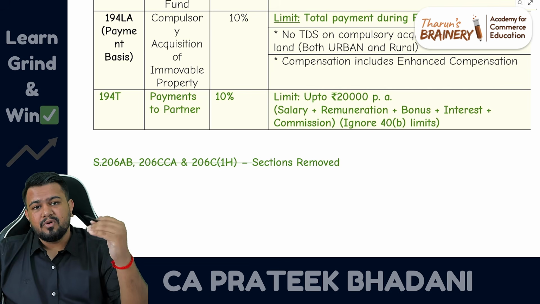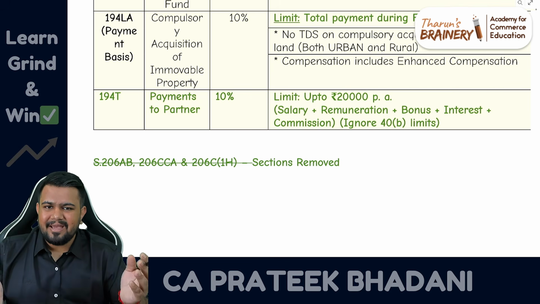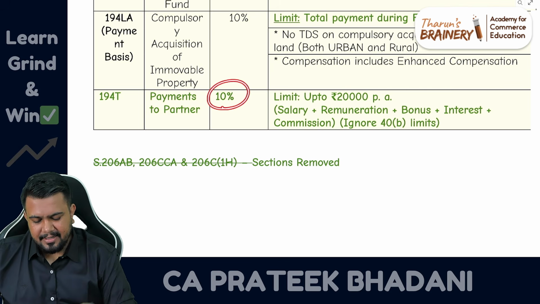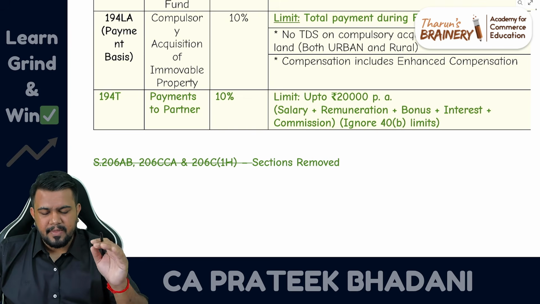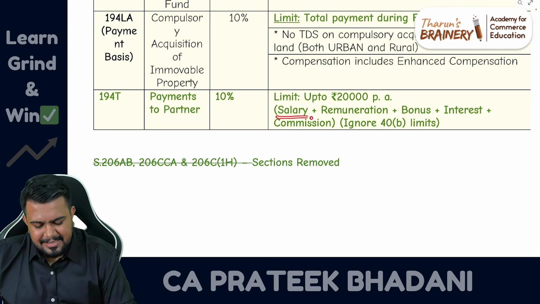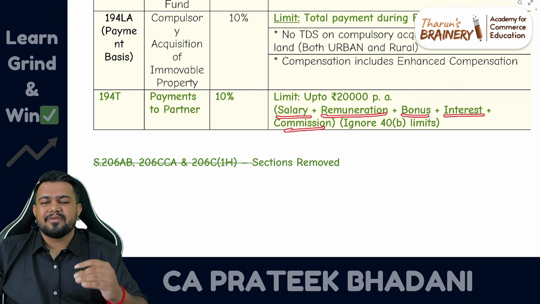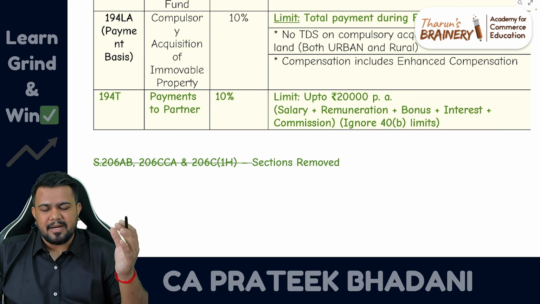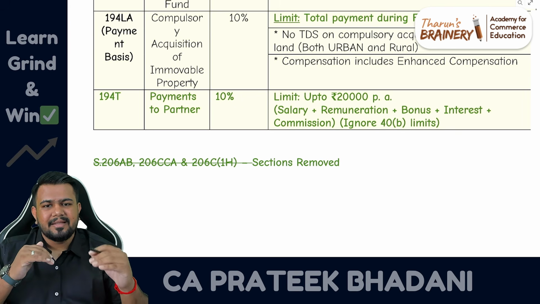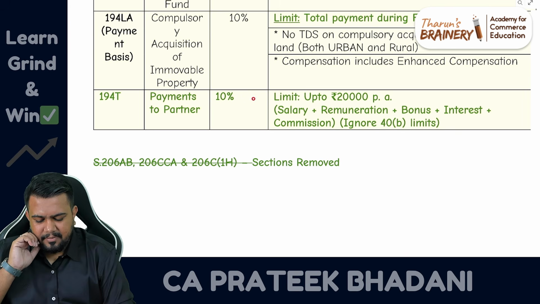But if it is more than 20,000, then on the entire value, TDS has to be deducted at 10%. So on what all will TDS come? Salary, remuneration, bonus, interest and commission which is paid by a partnership firm to its partner, if more than 20,000 rupees per annum in aggregate, then TDS will come at 10%.